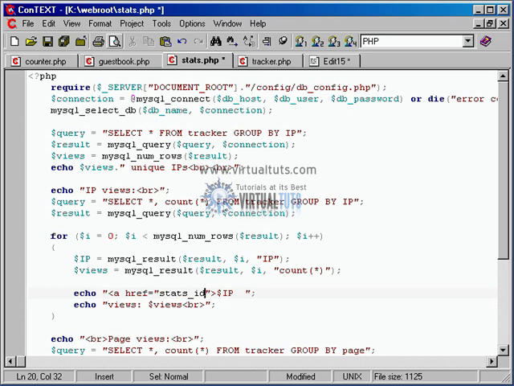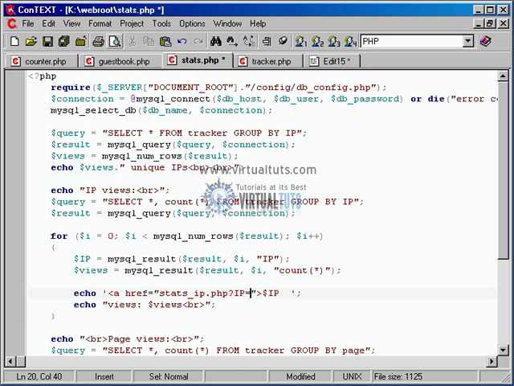underscore IP dot PHP. Let me think how I want to set this string up real quick. Probably need to just make the single quotes, so we can use double quotes inside of the HTML. Now we're not really submitting because it's not a form. It's a link that goes to that stats IP page. But in this case, we need to specify an IP because we need to know who we're going to look at to see what pages they view. So remember, like we did with the GET method, do a question mark and then say variable equals something. So let's say IP equals.